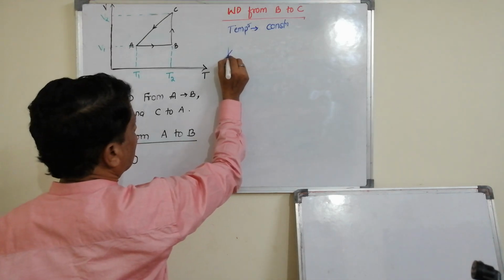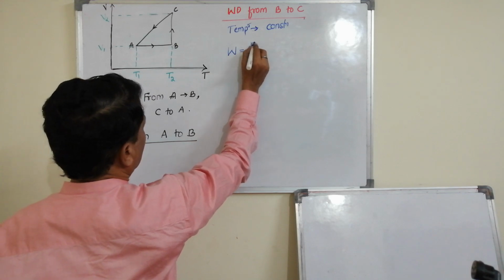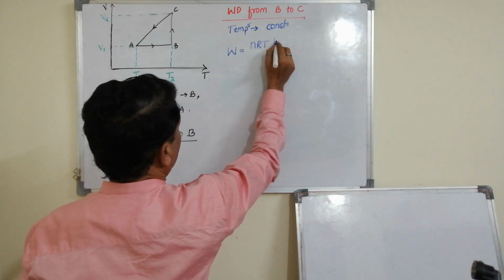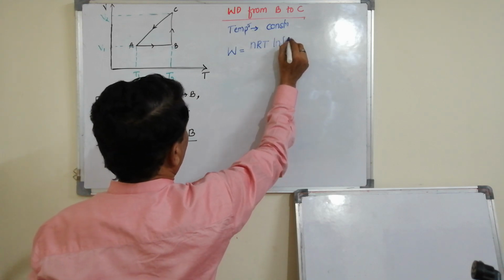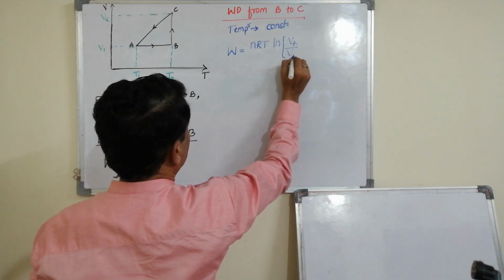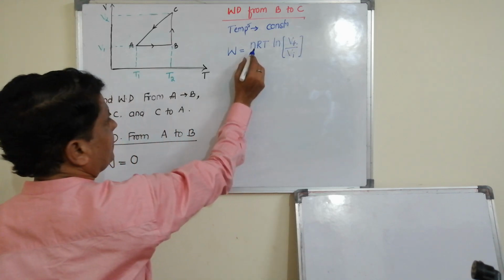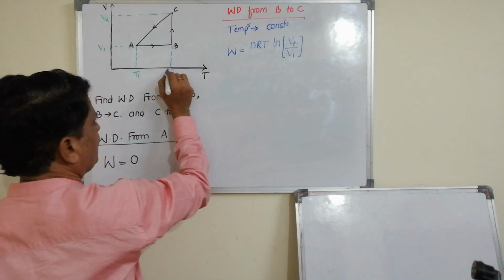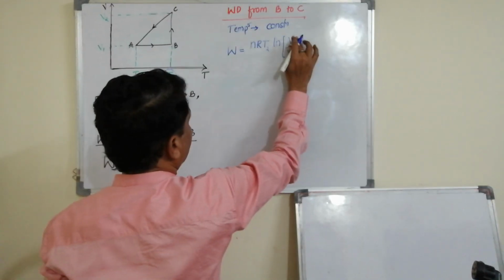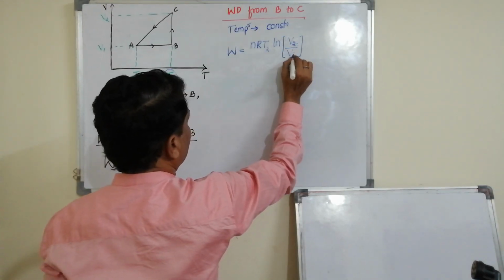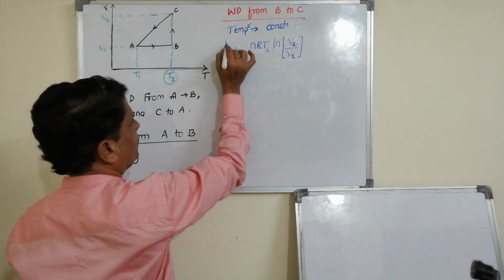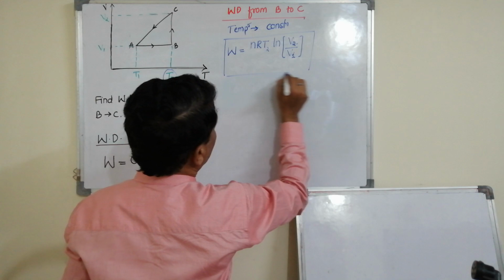Work done in an isothermal process is nRT ln V final by V initial. Here nRT, the process is taking place at T2. Final volume is V2, initial volume is V1. So this is the expression for work done from B to C.